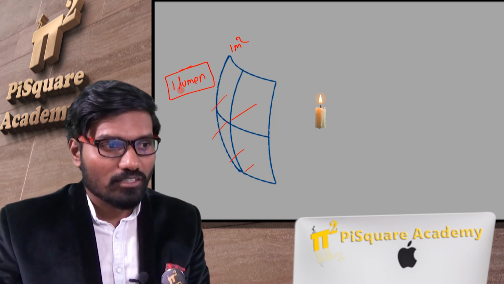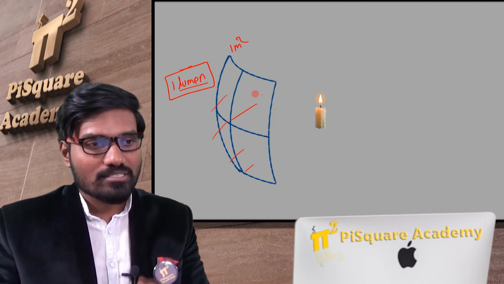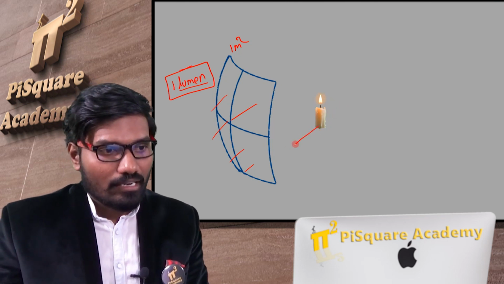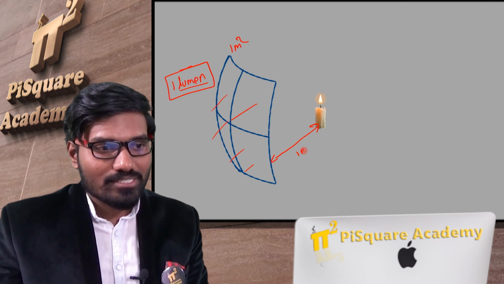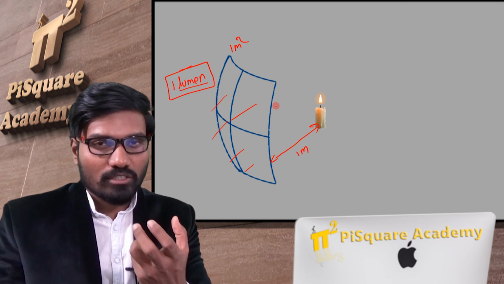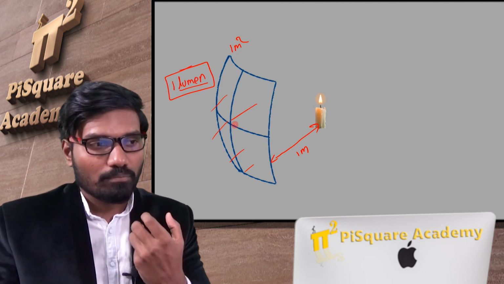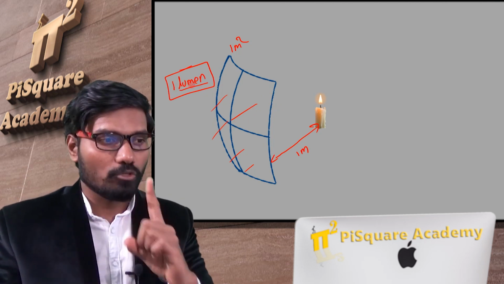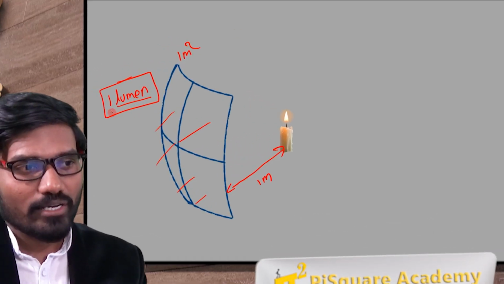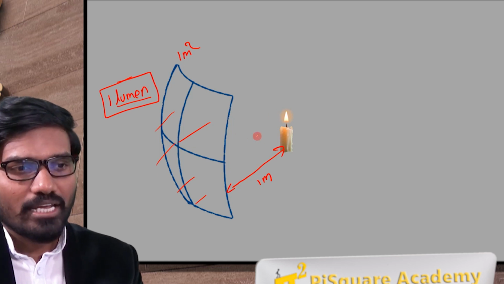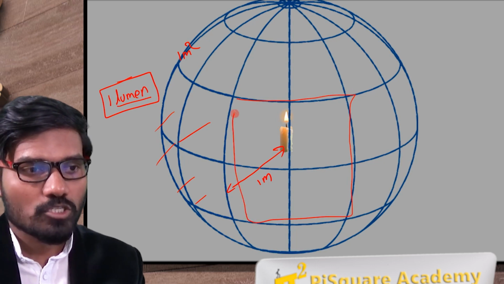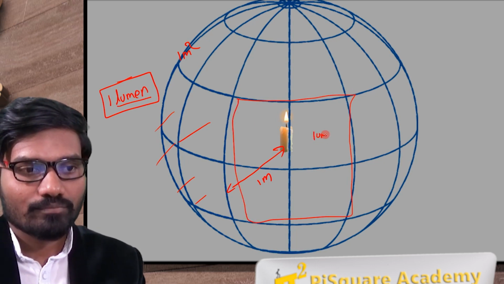Again, lumen is a unit. 1 lumen means that if a 1 candle power source is there, at 1 meter distance, through a surface area of 1 meter square, the amount of light energy coming out per second is 1 lumen. Now if I take the complete sphere, from each such 1 meter square, 1 lumen will come.